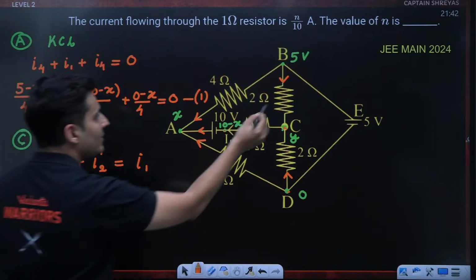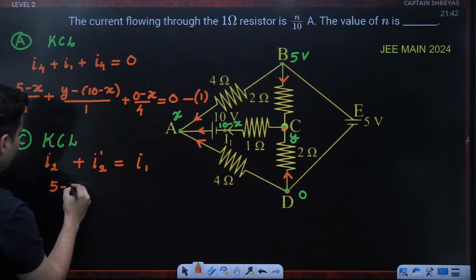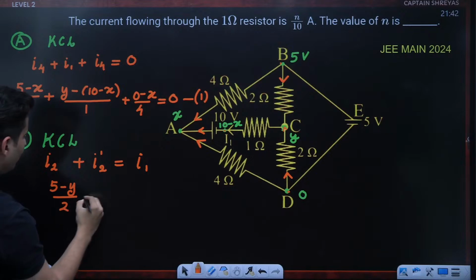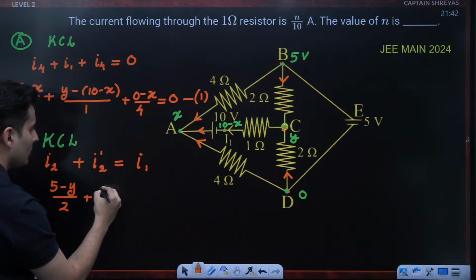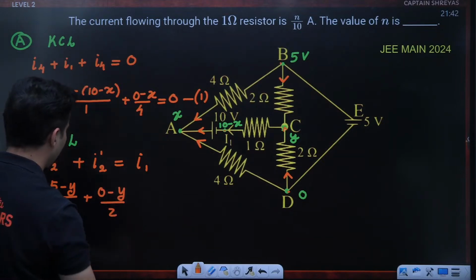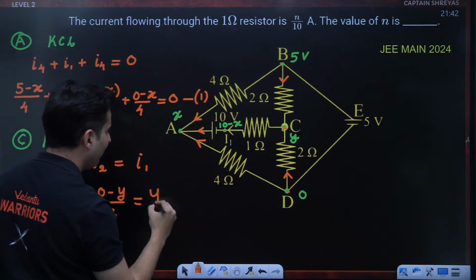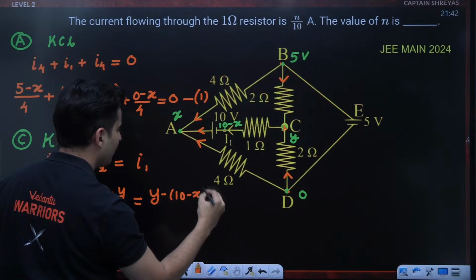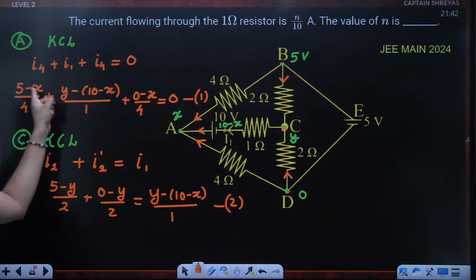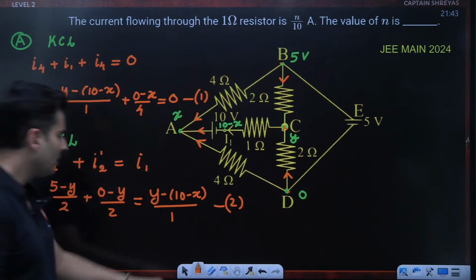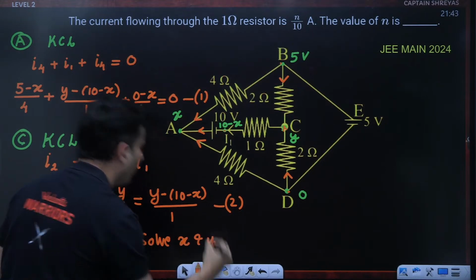So what is this I2? Voltage difference by resistance. Voltage difference is 5 minus y by resistance is 2. I2 prime is this current, high minus low always. So 0 minus y divided by resistance is equal to I1. I1 is basically high minus low. So it will be y minus 10 minus x whole thing divided by 1. This is equation number 2. Do you see you have two equations, two unknowns? Basically now solve for x and y.